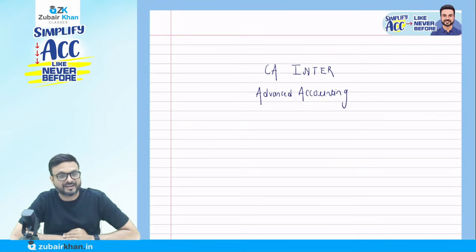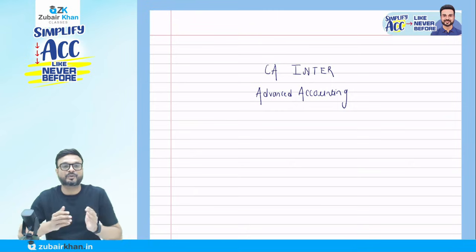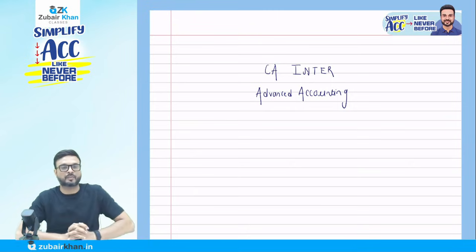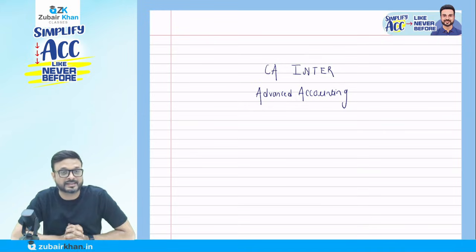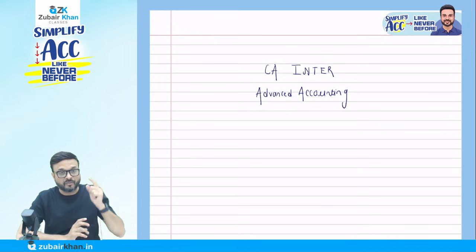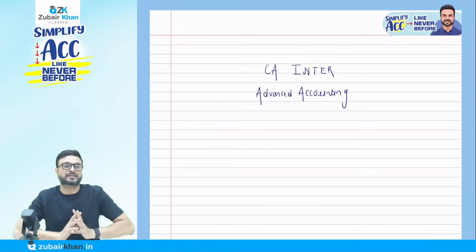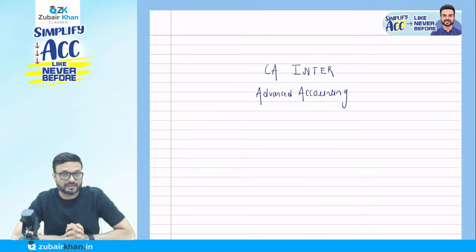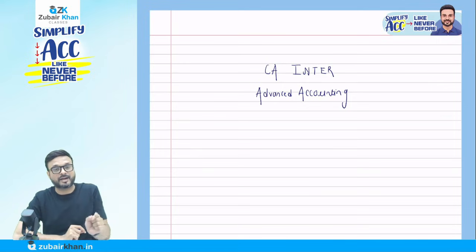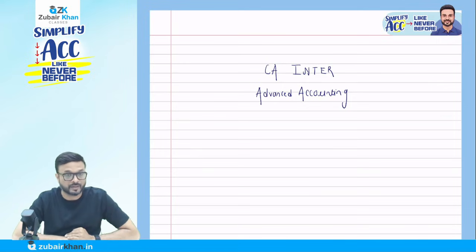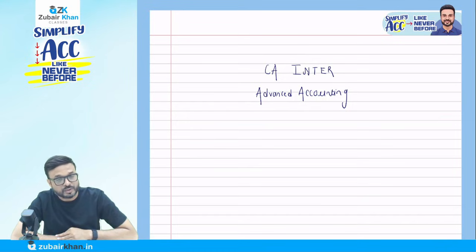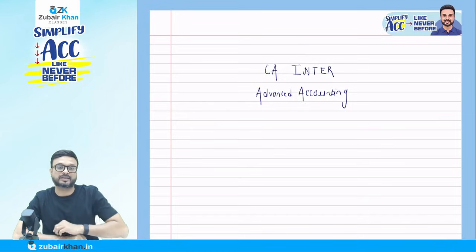So let's start our journey. But before I come to the syllabus and all that, what is important for you to understand first is to keep one thing in your mind: CA Intermediate is not at all difficult, at least I can talk about advanced accounting. I believe that this is the easiest paper you have at inter level. And trust me, you can score 80 plus in advanced accounting. In fact, your target should be to score 80 plus in advanced accounting.